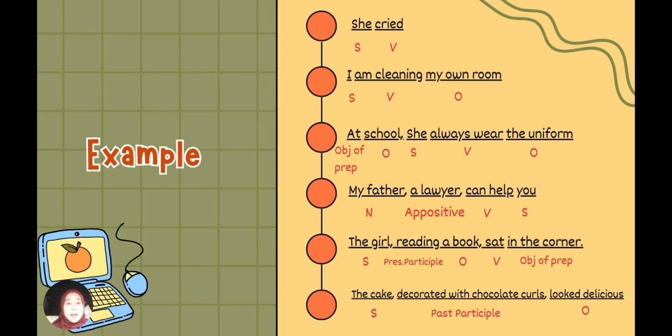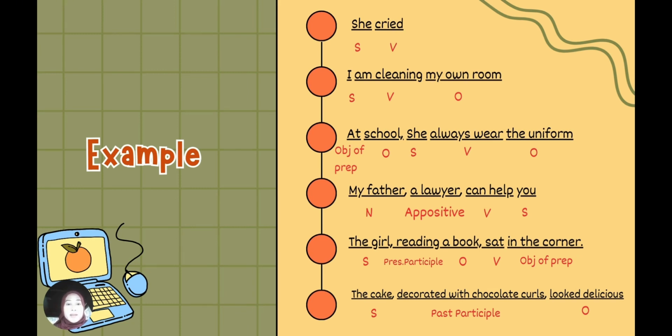Next, my father, a lawyer, can help you. My father as subject, a lawyer as appositive, can help as verb and you as object. Next, the girl reading a book sat in the corner. The girl as subject, reading as present participle, a book as object, sat as verb, and in the corner object of preposition.